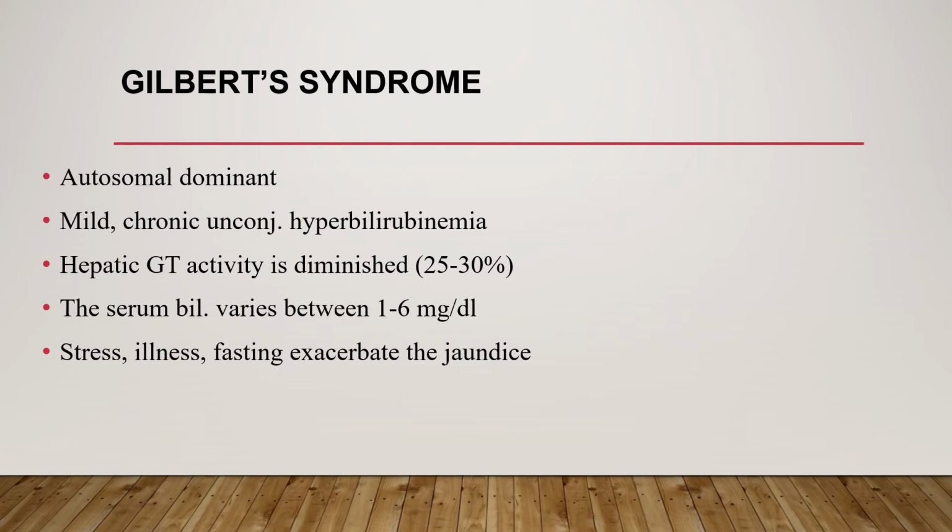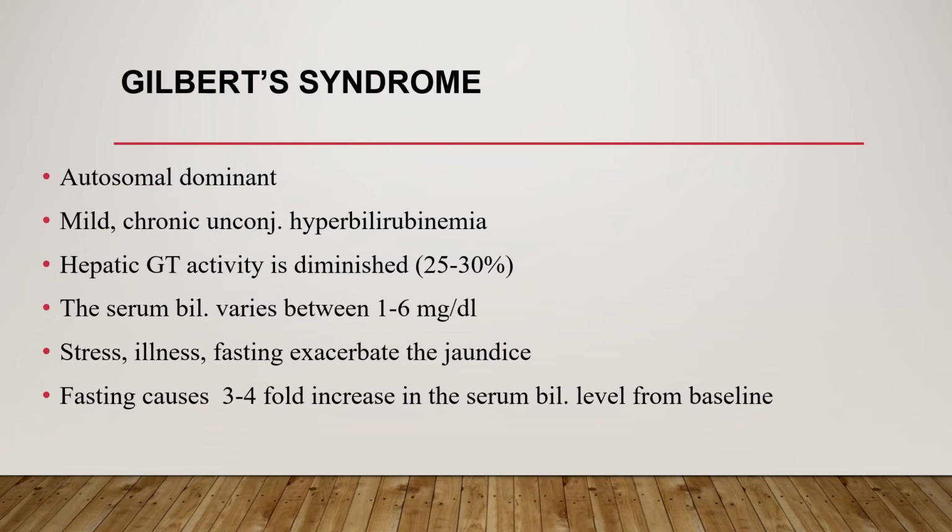Most of the time, stress, illness, and fasting exacerbate the jaundice. Fasting can cause a 3 to 4-fold increase in serum bilirubin levels from baseline, so we should avoid fasting in these patients to avoid incrementing the baseline serum bilirubin. Bilirubin levels decrease in response to phenobarbital also, so phenobarbital is helpful for Crigler-Najjar type 2 and Gilbert syndrome.